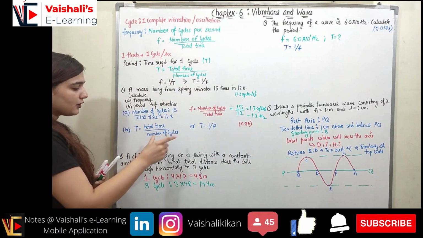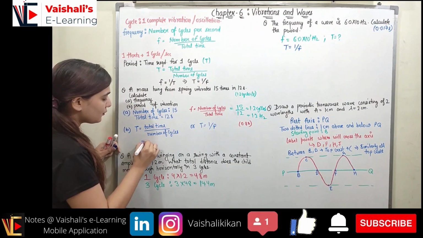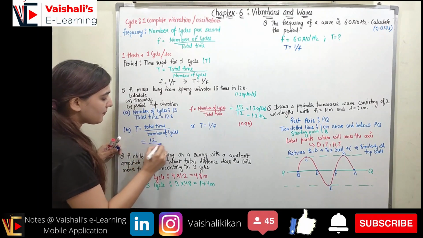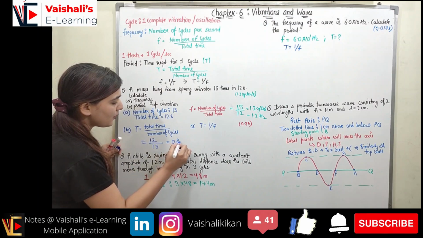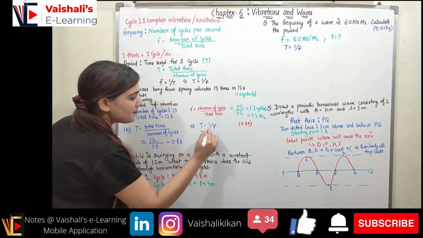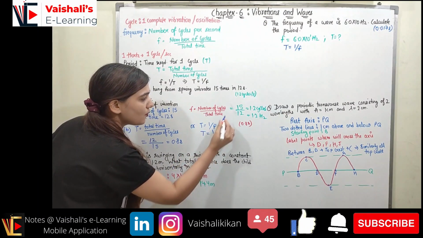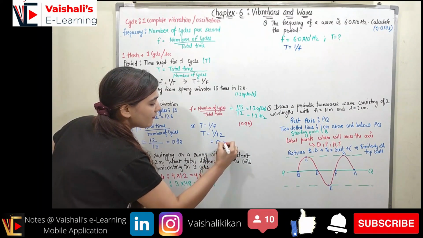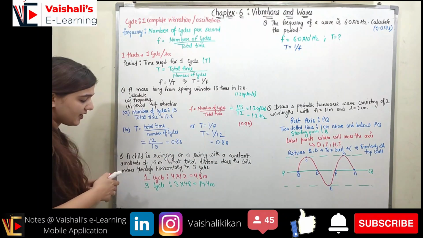Now T, the period, is the total time upon the number of cycles. The total time is 12 seconds upon the total number of cycles, which is 15, so it comes out to be 0.8 second. The time period can also be calculated from the formula 1 upon frequency. The frequency was 1.2, so 1 upon 1.2 is equal to 0.8 seconds. With the help of both formulas, you can find the time period.